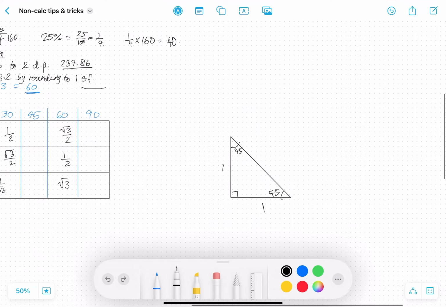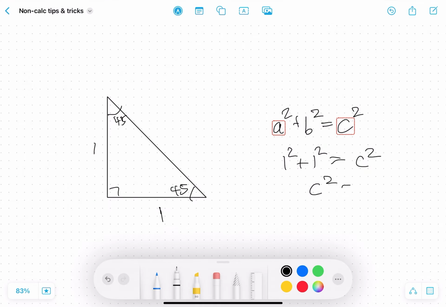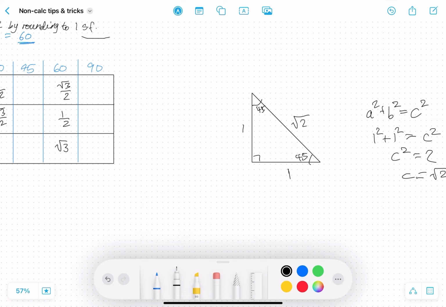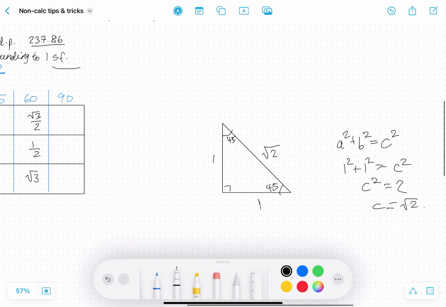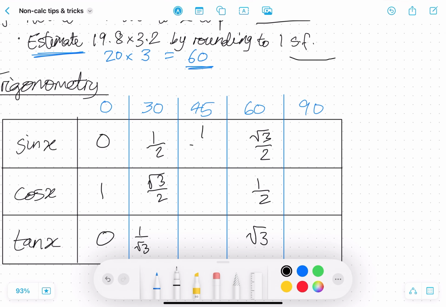But we don't know the hypotenuse, so we can calculate that using Pythagoras' theorem: a squared plus b squared equals c squared, where c is the hypotenuse. So 1 plus 1 is equal to c squared, and c squared is equal to 2, hence c is equal to root 2. So this is root 2 over here. Therefore, sine of 45 is equal to 1 opposite divided by the hypotenuse, so 1 over root 2.